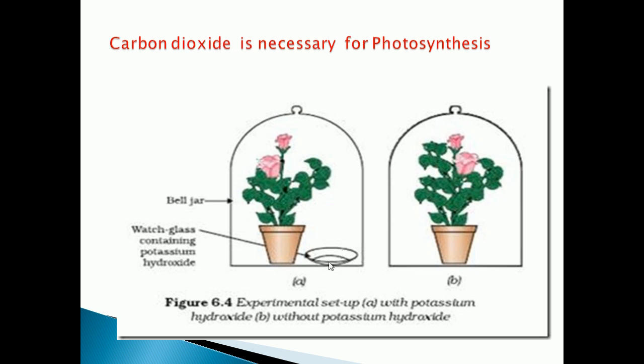Now we can see how we have to perform this activity. Keep the 2 potted plants in a dark room for 3 days, same as in the first activity. Why do we keep these 2 potted plants in a dark room for 3 days? We keep the plants in a dark room so that all the starch gets used up, because only in the presence of sunlight can plants prepare their food and form starch.